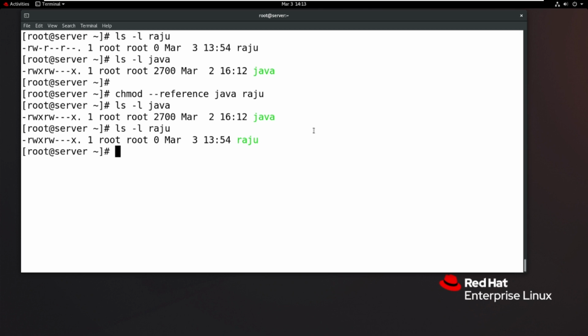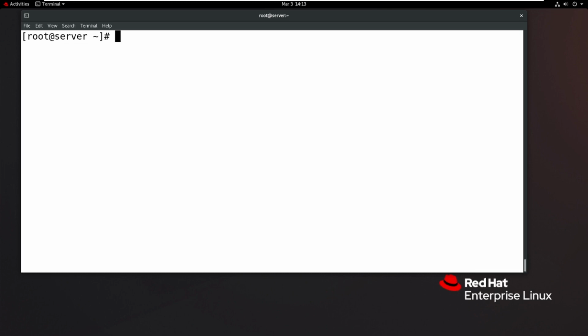Then the second command is chgrp. So what is the chgrp command? chgrp is used to change the group name. It is used to change the group name. So what is the meaning? For example, sir, I want to set the permission chmod 614 on my Java file.